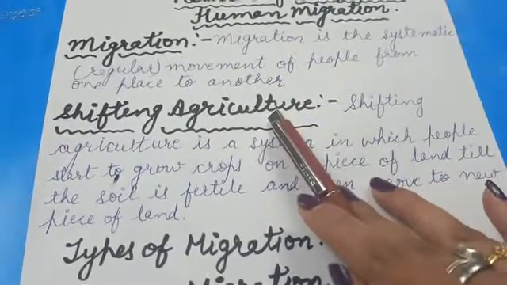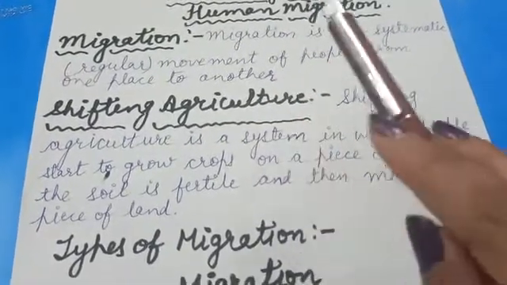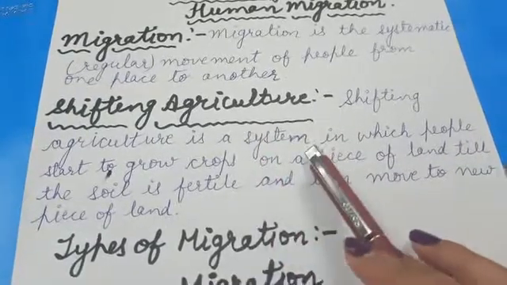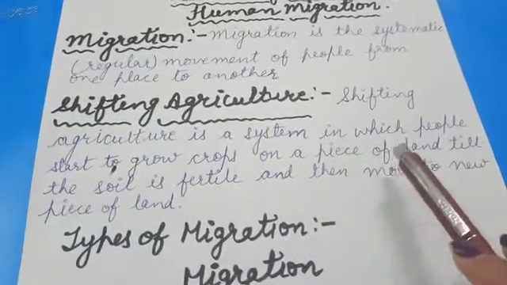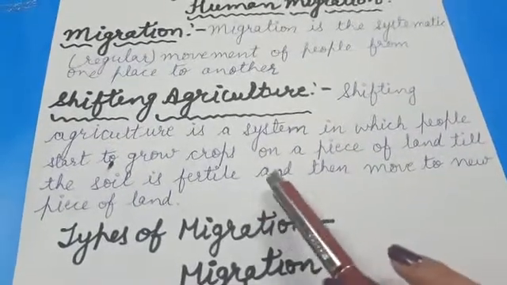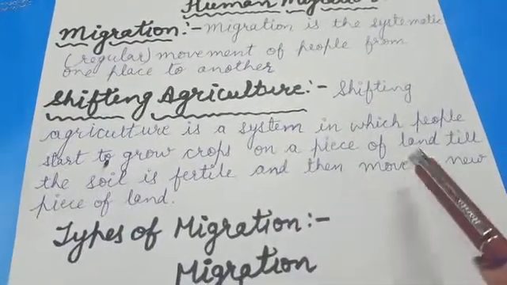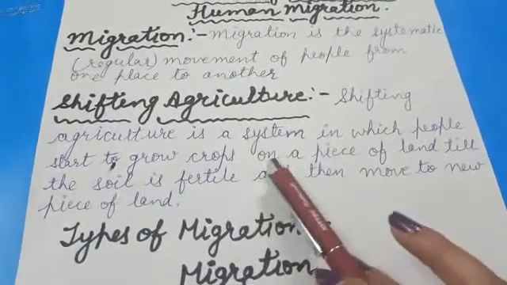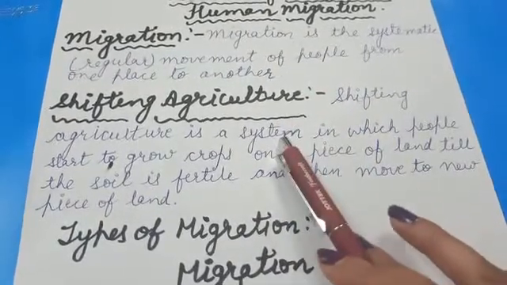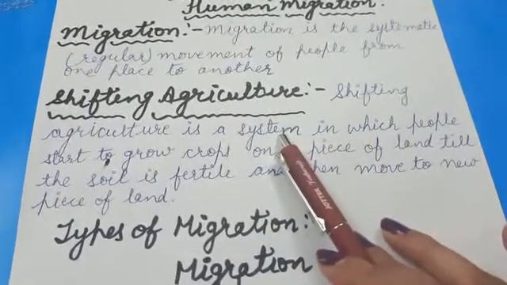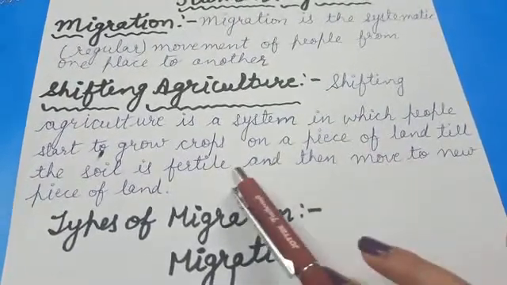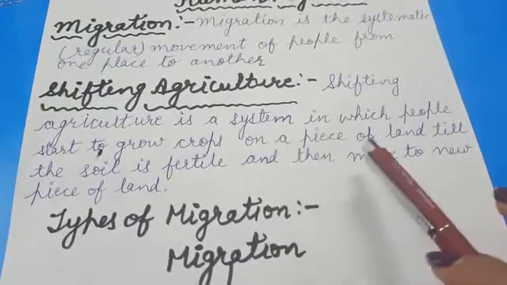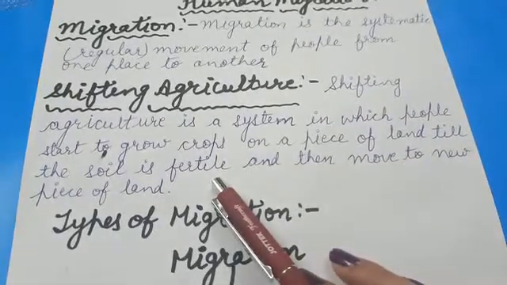Shifting agriculture. Shifting agriculture is a system in which people start to grow crops on a piece of land till the soil is fertile and then move to a new piece of land.